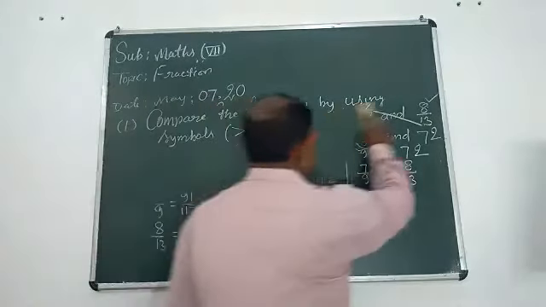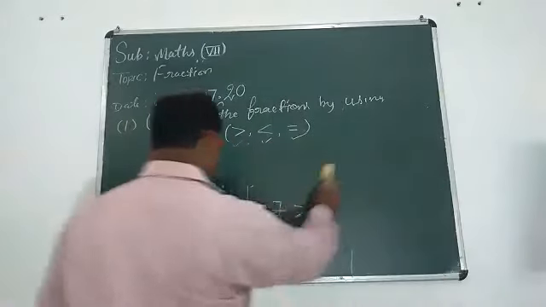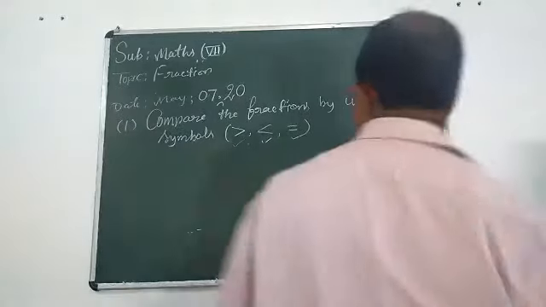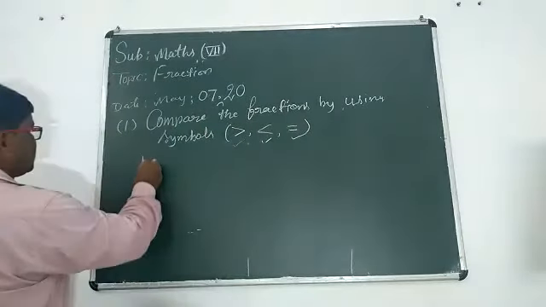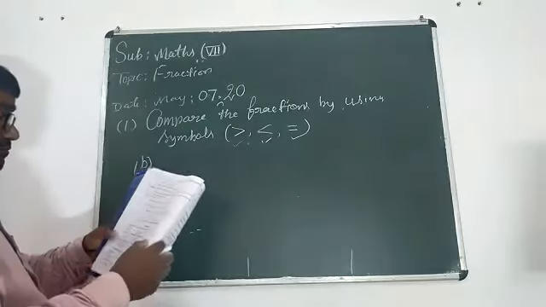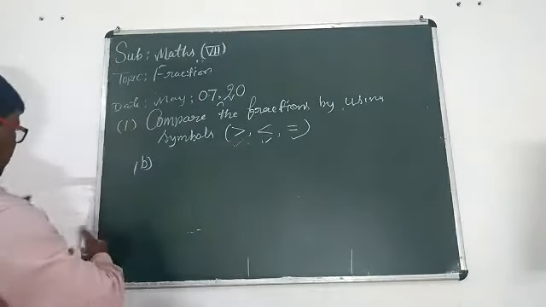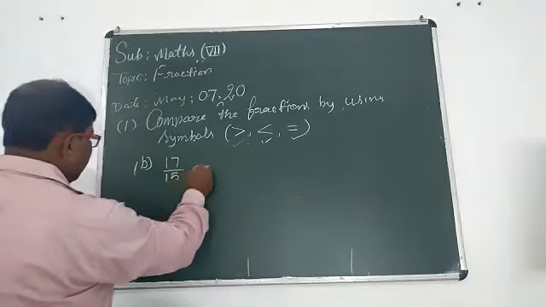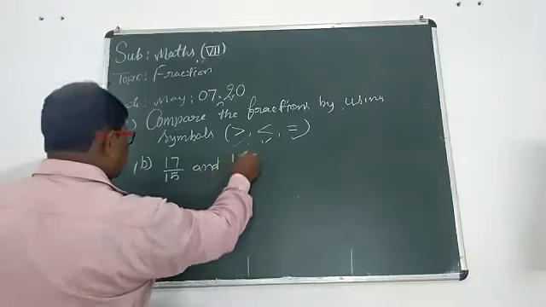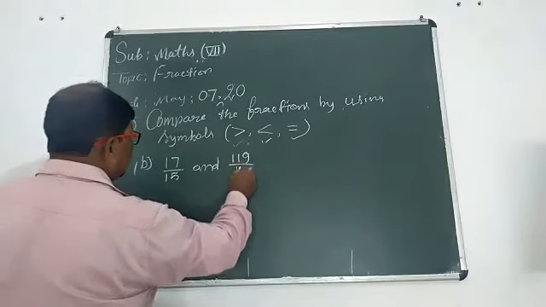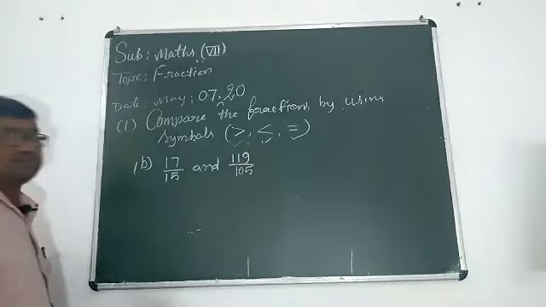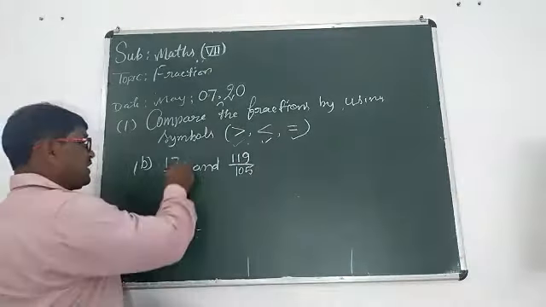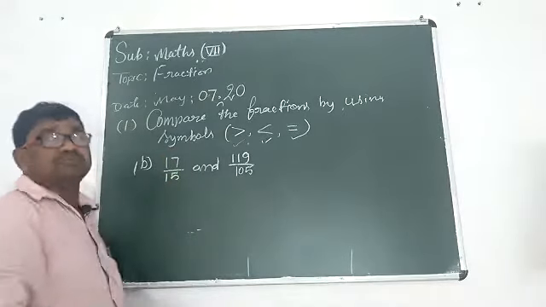Now the second sum, student, related to this. Sum number B. Suppose that you are writing 17 upon 15 and 119 upon 105. First we should think whether each fraction is in its simplest form.